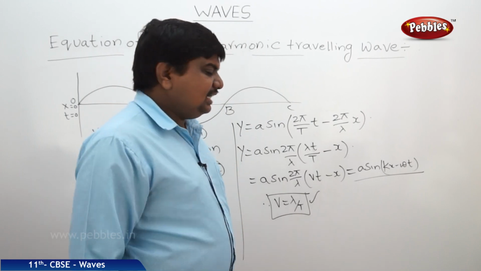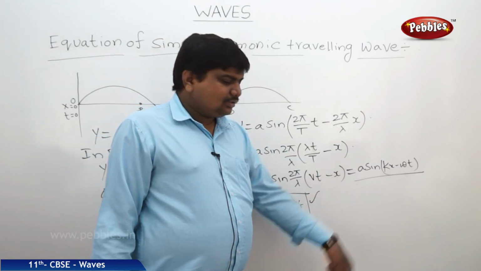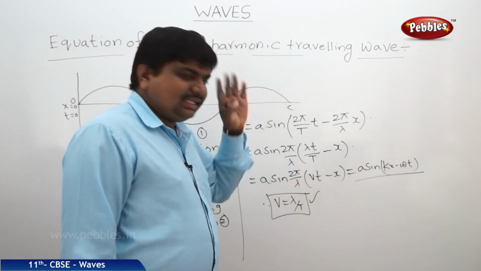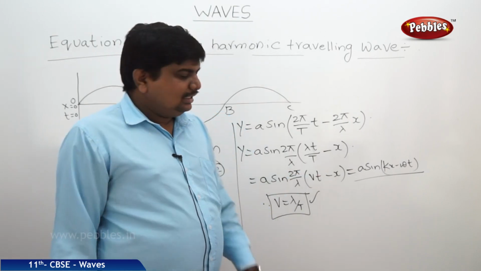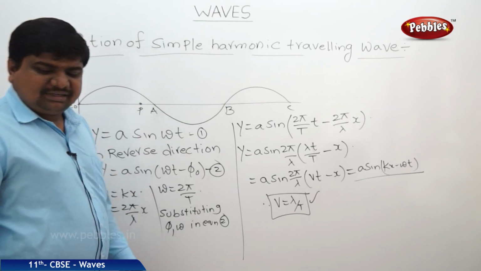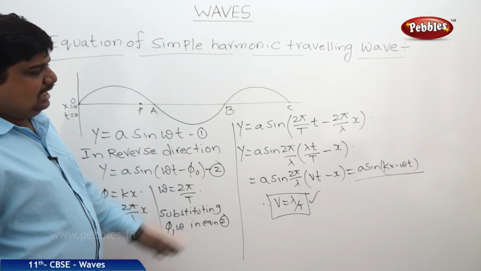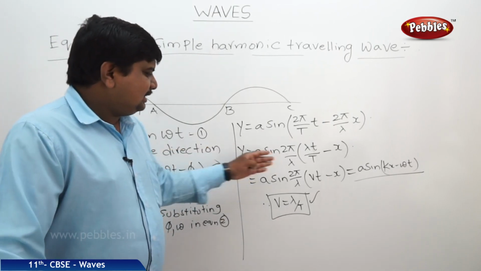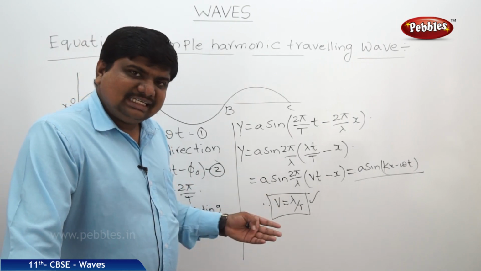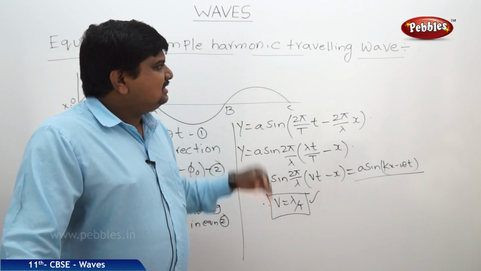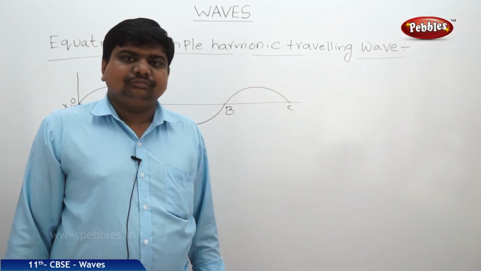Again, we wrote k is equal to 2 pi by lambda and omega is equal to 2 pi by T, and we will get (vt minus x) only. So this value is similar here. Like that, we can prove that the velocity of the simple harmonic wave is simply according to its basic propagation. Now we will observe what the velocities and accelerations are in the simple harmonic travelling wave.